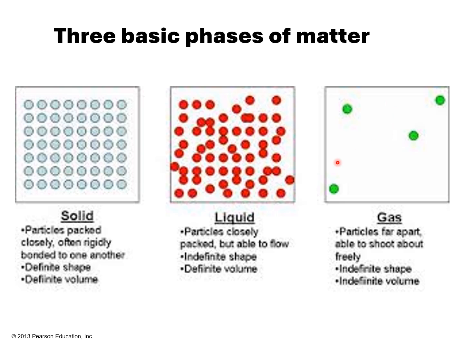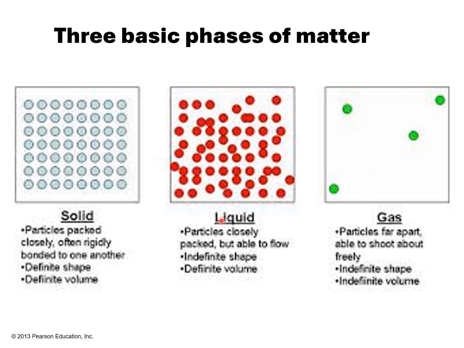From the diagram here, we can see the arrangement of the particles in the solid, liquid, and gas are different to each other. For example, if we take the first one, solid, the particles are arranged very closely, and we say it is a packed arrangement. Whereas for the liquids, a little bit closely packed but able to flow. But for the gas, the particles are far apart from each other, and they are able to shoot about freely. It can move freely in this container.